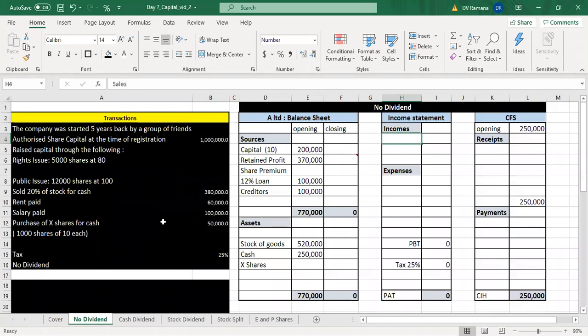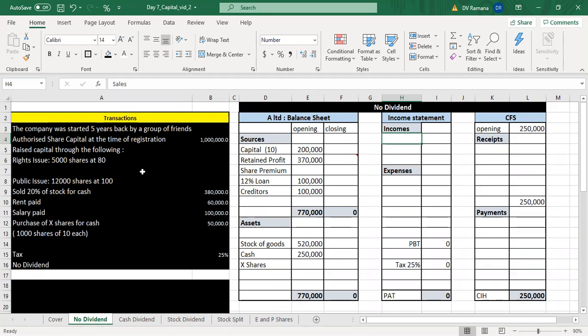We convert those decisions into financial statements and then examine the book value per share. So this is an existing company with a capital, retained profit, some loans and corresponding assets available on their balance sheet.